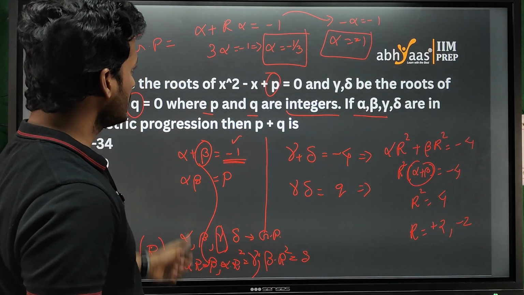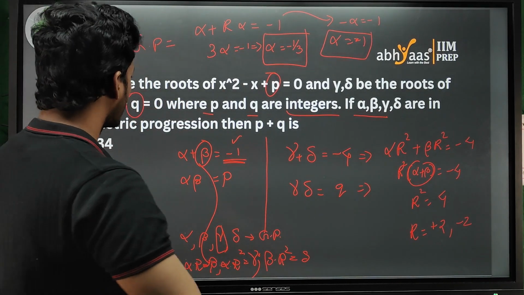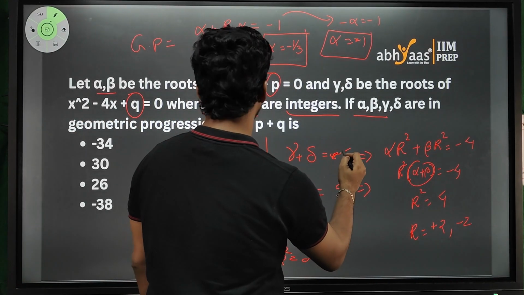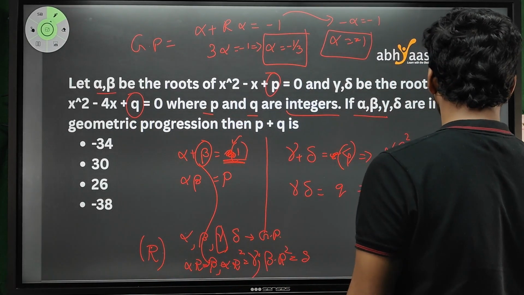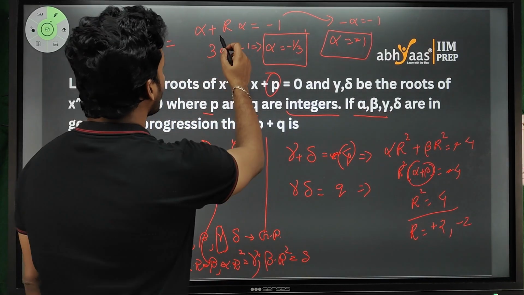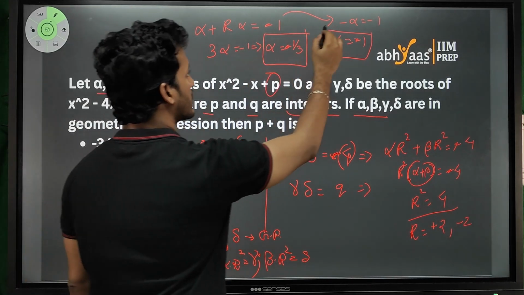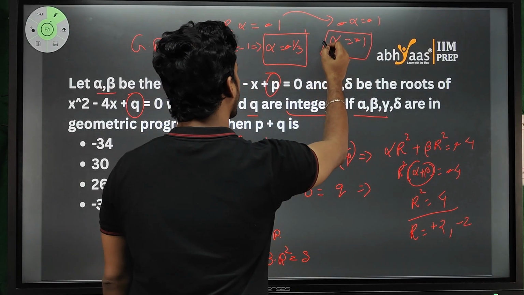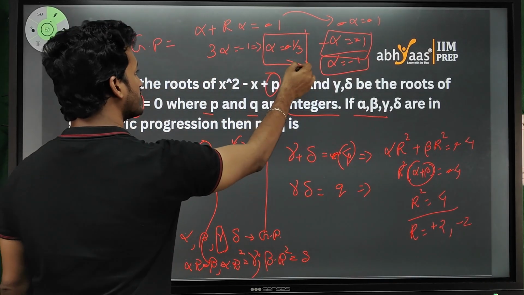Right? Now, am I doing the right thing? Minus b by a. Sorry, in the starting itself I am going wrong. It is minus b by a. It has to be 1. And here it's not minus 4, it's 4. Okay, even here if it is minus 4, no difference because 4 only. Sorry guys, that's my mistake, my bad. Okay, so this is 1 and alpha will be 1 by 3. So here minus alpha is equal to 1. So alpha equal to minus 1. So these two values can be possible for alpha.